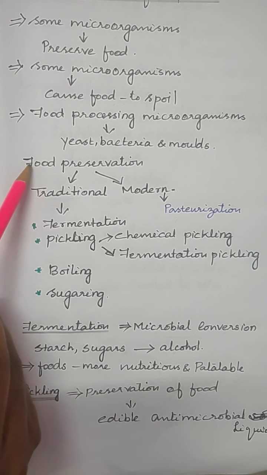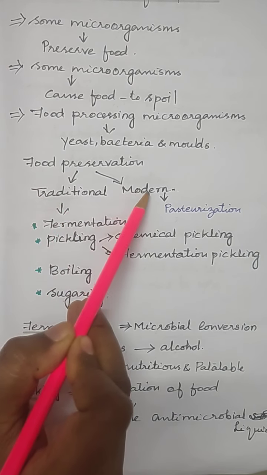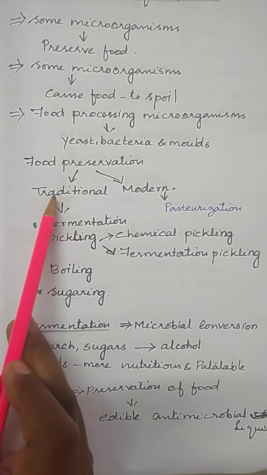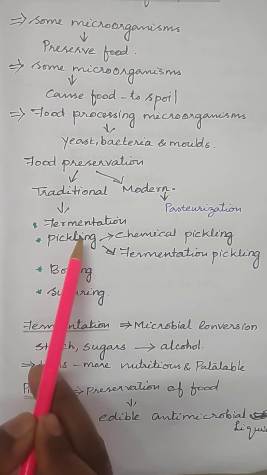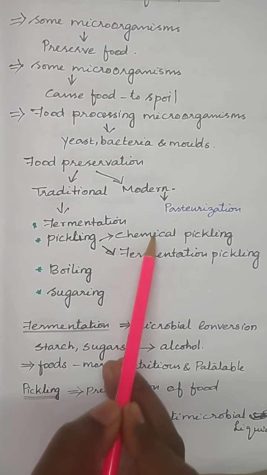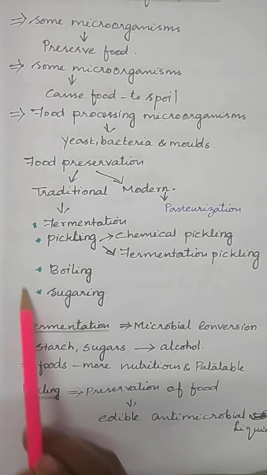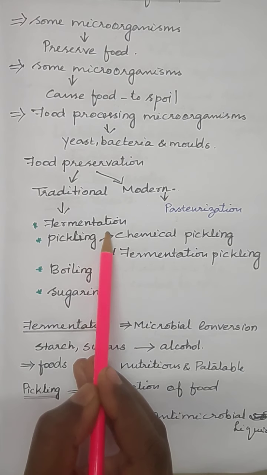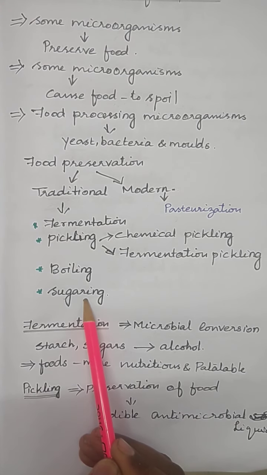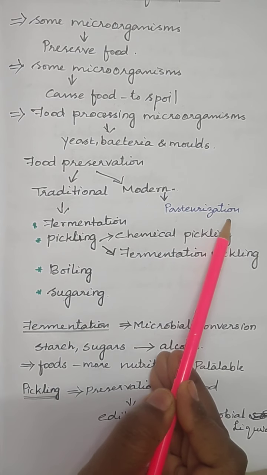Now we will see about food preservation. Food preservation methods are of two types. One is the traditional method, another is the modern method. Traditional methods are fermentation, pickling, boiling, sugaring. Pickling is of two types, chemical pickling and fermentation pickling. So the traditional methods we have studied are fermentation, pickling, chemical pickling, fermentation pickling, boiling and sugaring. Then the modern method is pasteurization.